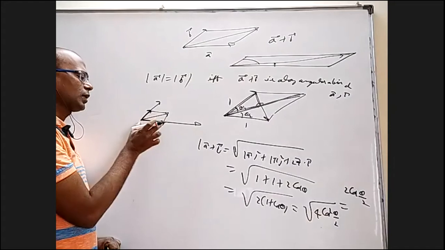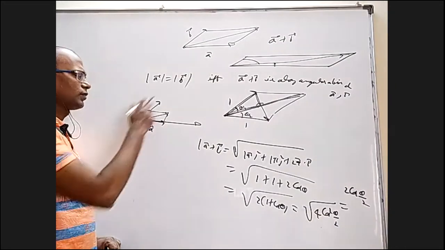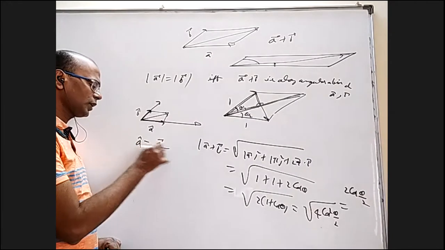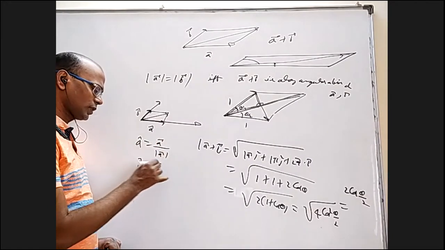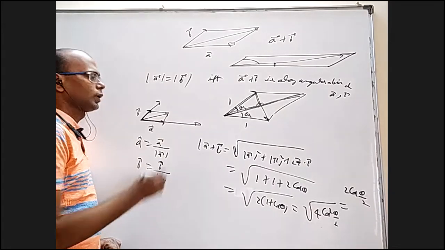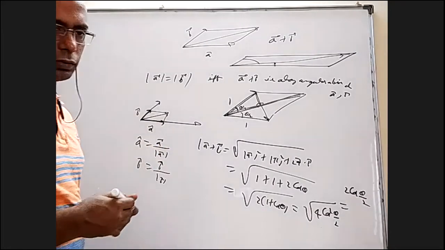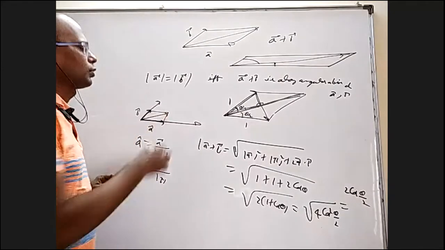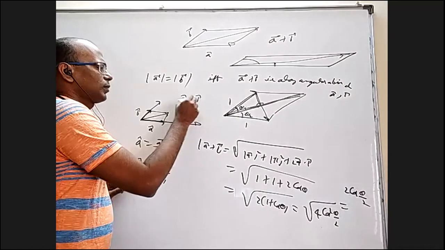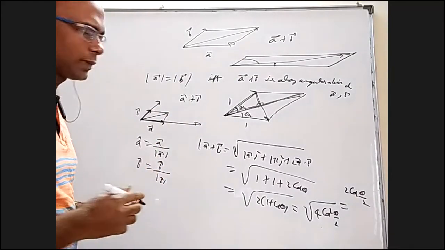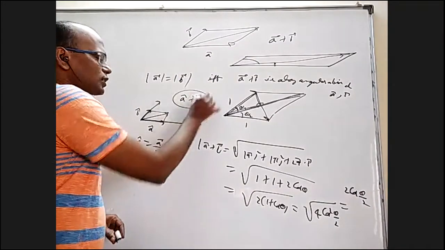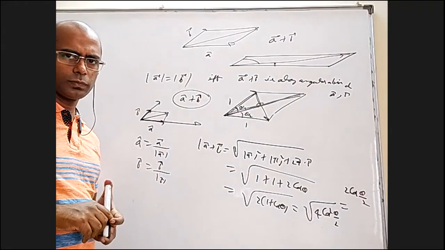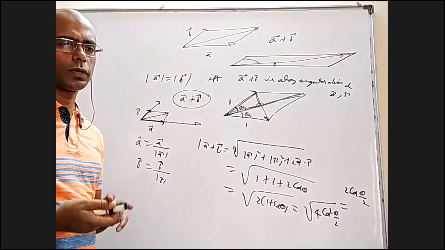So if this is A bar, the unit vector will be A cap. If this is B bar, that is B cap. Of course, you know A cap means A bar by mod A bar, B cap means B bar by mod B bar. So whenever you want a vector along the angular bisector, you have to take A cap plus B cap. You can also take A plus B if their magnitudes are the same. Okay, that's good. Everybody clear about this, right? Yes, sir.